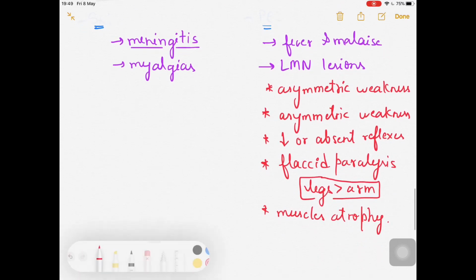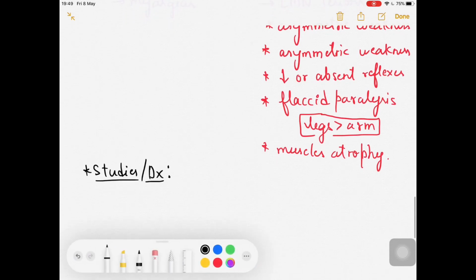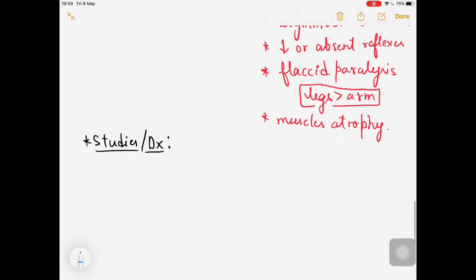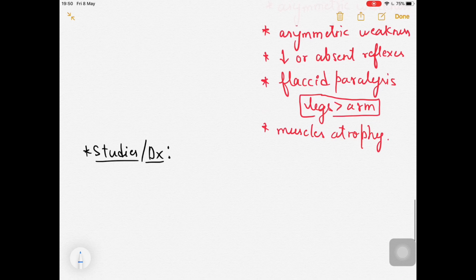Now let me talk about the diagnosis part, like studies, the lab part. However, it is very easy to understand if the patient is having poliovirus or poliomyelitis, but still let me mention it over here. In the labs, because as I said aseptic meningitis can be there, for that you can go for the lumbar puncture, right? And then you will be collecting the CSF of the patient.